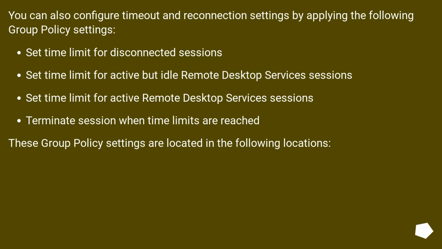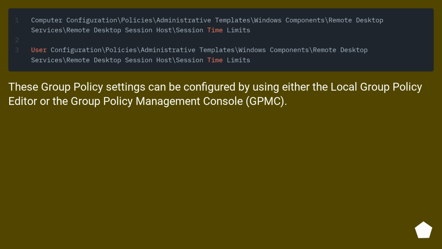These group policy settings are located in the following locations. These group policy settings can be configured by using either the Local Group Policy Editor or the Group Policy Management Console, GPMC.